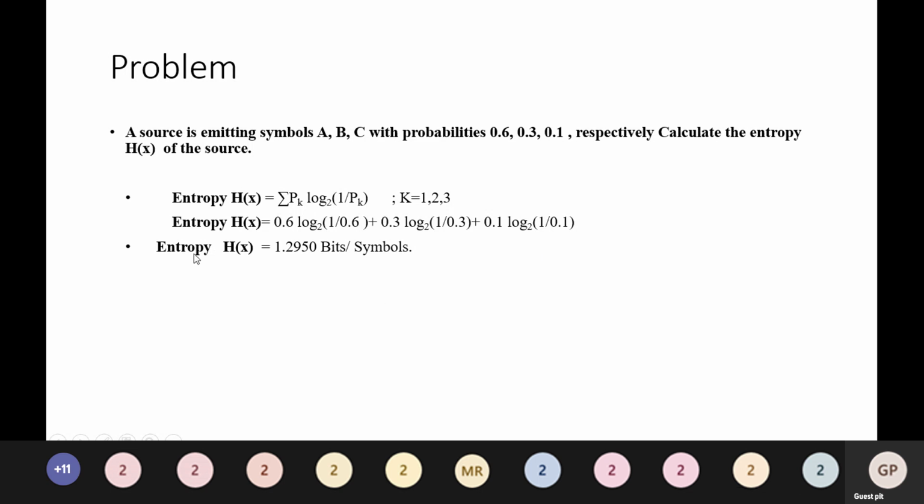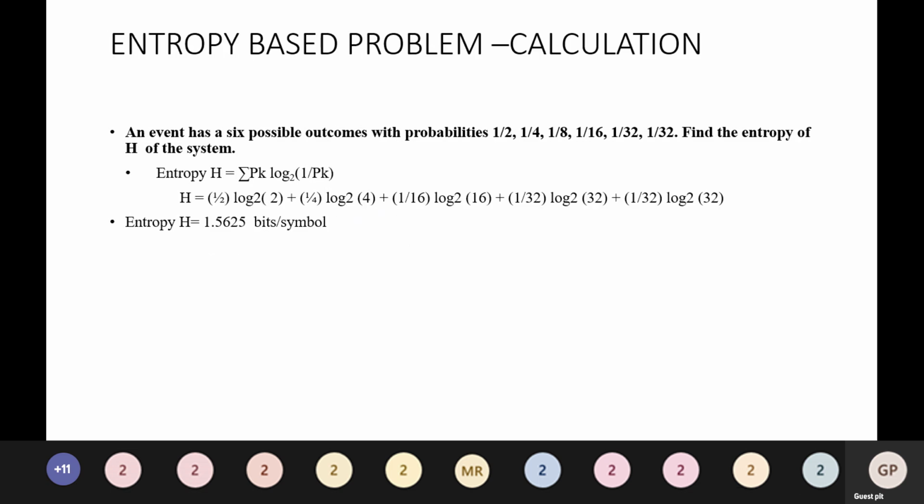On simplification, entropy H of X is equal to 1.2950 bits per symbol. So this is the answer to calculate the entropy H of X of the given source. Now we'll just move on to the next slide. Entropy based problem, so this is with calculation.